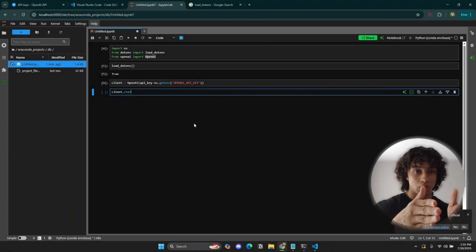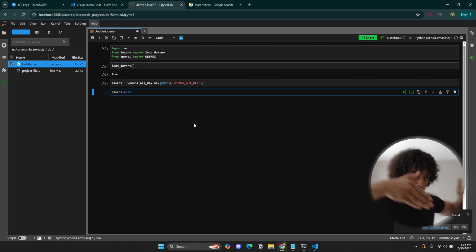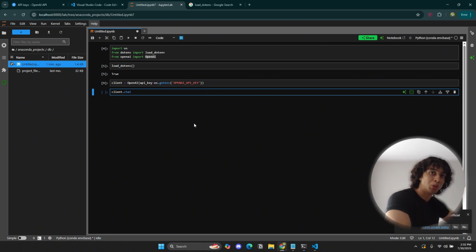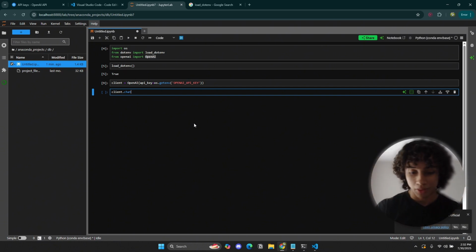So we're going to go inside a tool within a tool within a tool. The tool that we're going to be going into is chat, and then the completions tool, and then we're going to go into the create tool because we're going to create a chat completion. What the heck is that? Well, honestly, I don't even know.